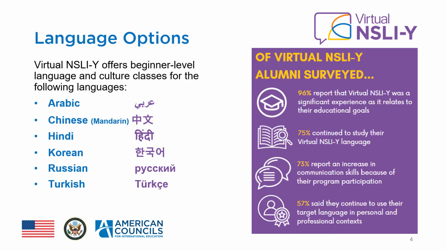When applying to participate in Virtual NSLI-Y, students select a first preference language and have the option to select a second preference language. The languages offered are Arabic, Mandarin Chinese, Hindi, Korean, Russian, and Turkish. Selected finalists are placed in classes according to student preferences and availability.